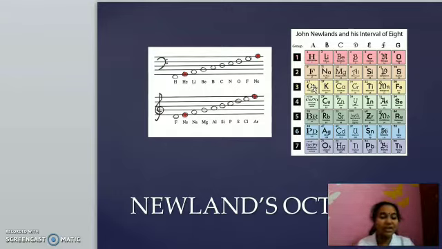So it is known as the Newlands octaves. Oct means 8. So this law is known as the law of octaves. Here you can see that, isn't it? But there are also some demerits.